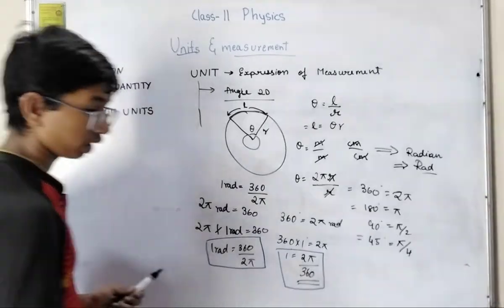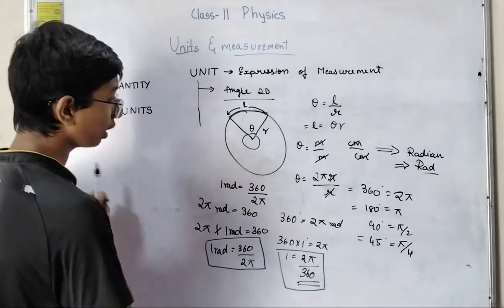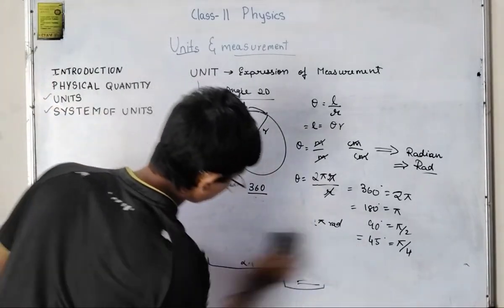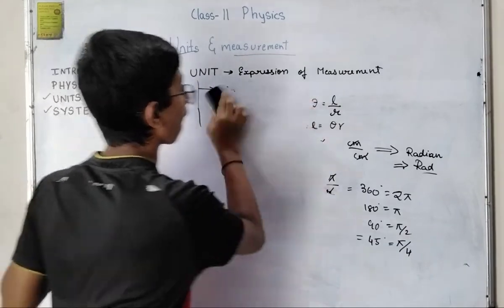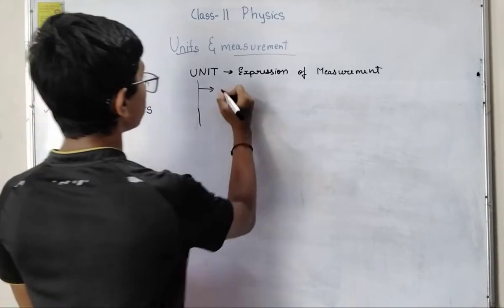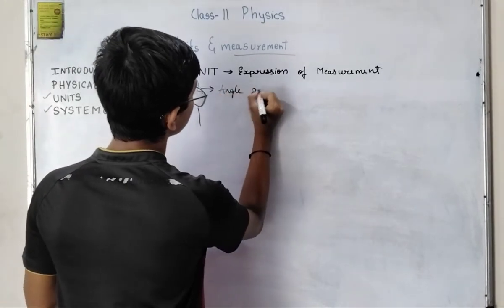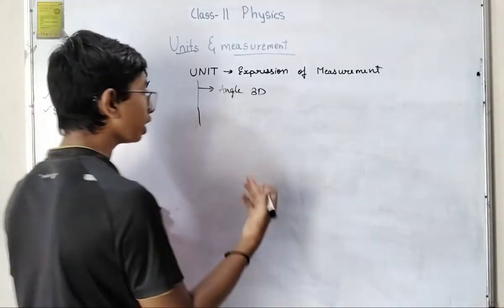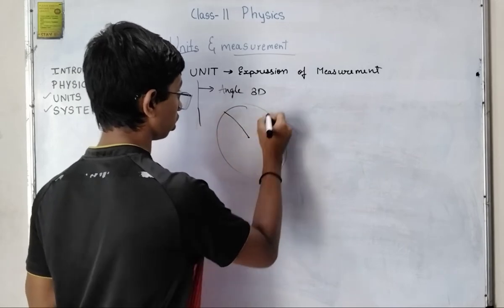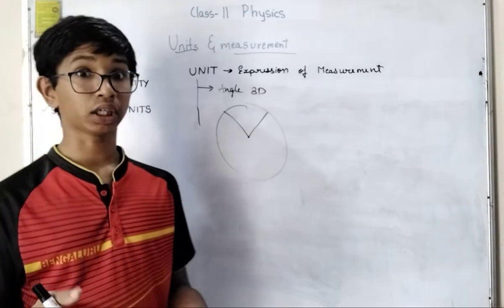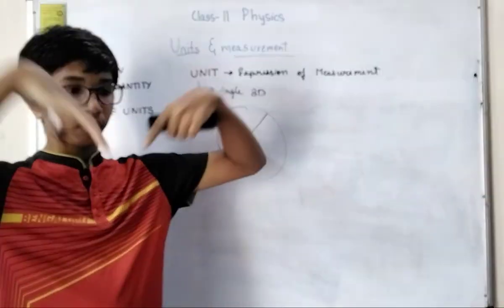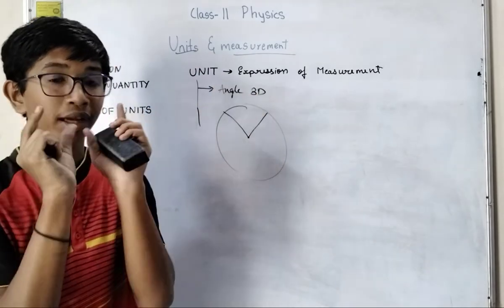Next is the 3D angle, the last topic. Hope you have taken a screenshot. Now let's erase it. Angle, 3D. So 3D means we have to take a sphere. This is a point. A sphere we can't cut with only 2 lines. We have to take 4 radius lines to make a cut and make an angle.